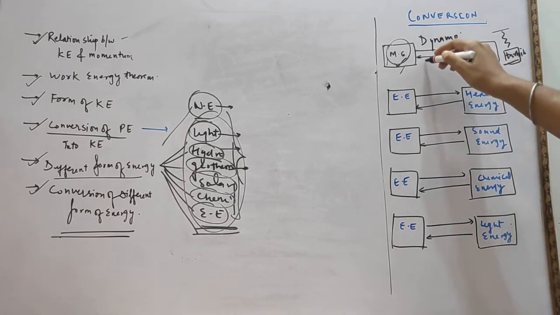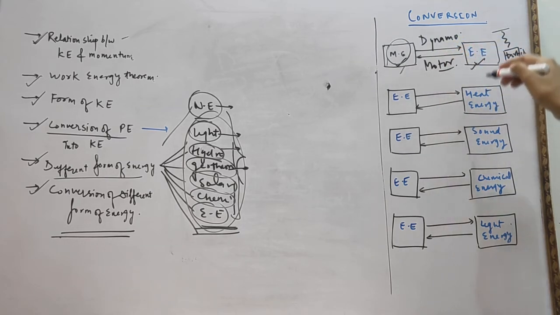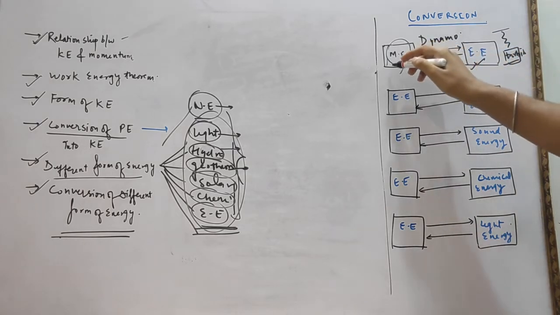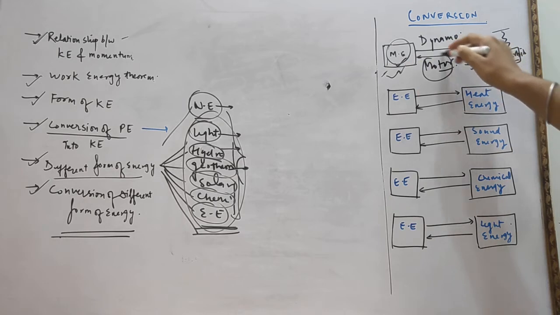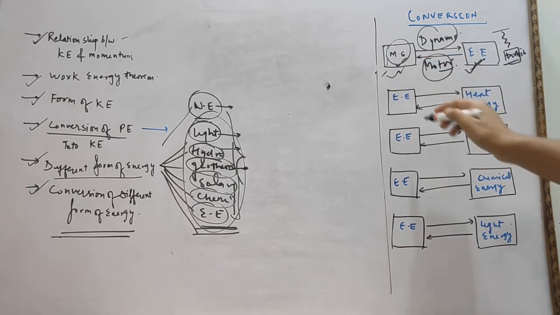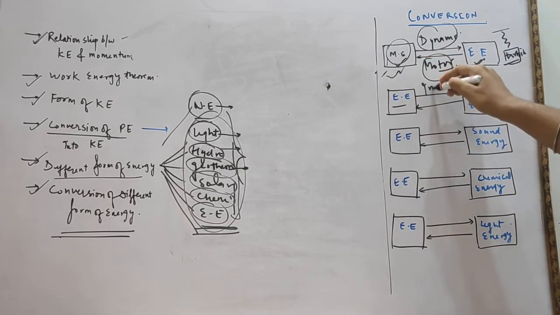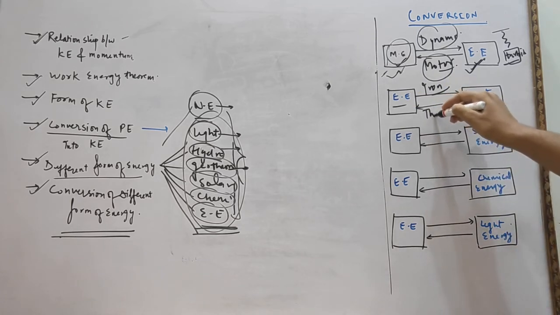Electrical energy converted into mechanical energy: motor, or we can say fan. We switch on the fan, electrical energy is converted into mechanical energy, and it starts rotating. This motor and dynamo we will cover in the electromagnetic chapter or later. Okay, don't worry about that. Here just learn how this energy converts. Electrical energy to heat energy: iron or press. And heat energy to electrical energy: thermocouple.